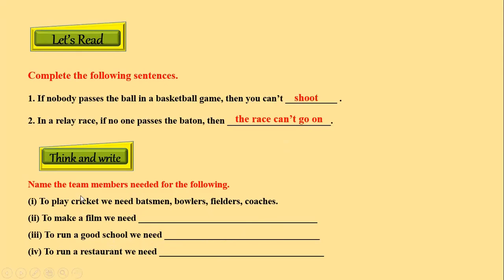Now tell me children, which team members are required to make a film? Yes, to make a film, we need actors, director, cameraman, producer, makeup artist, hairdresser, etc. Now, who all do we need to run a good school? To run a good school, we need teachers, principal, and students. And finally, to run a restaurant, we need chefs, finance manager, waiters, etc.